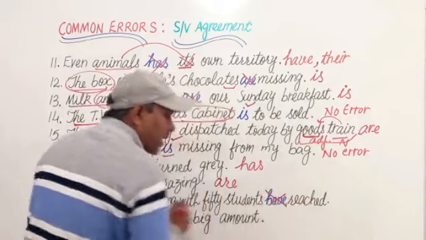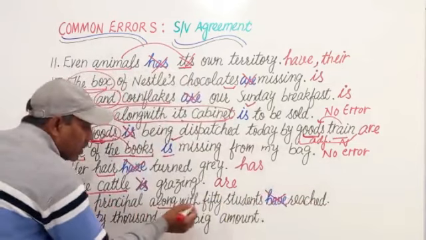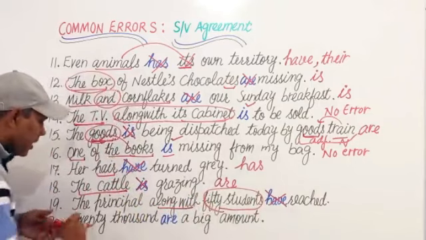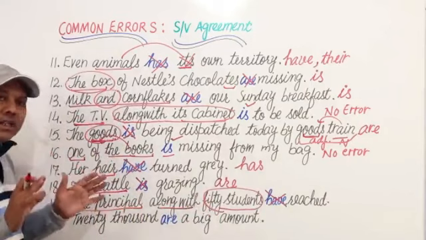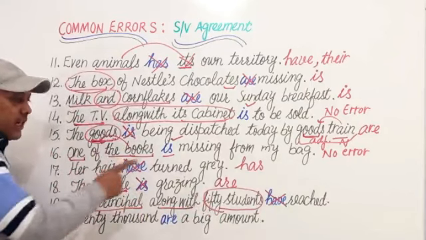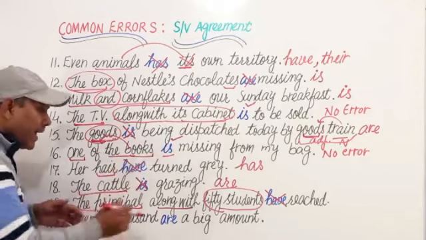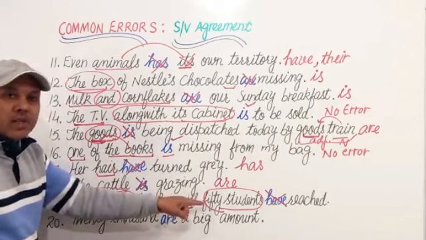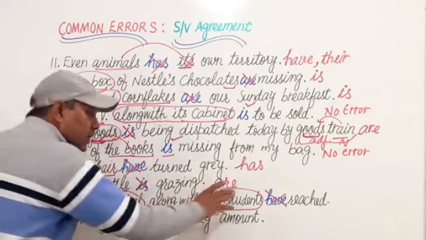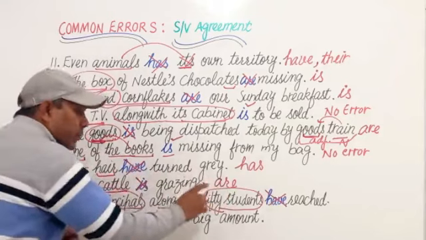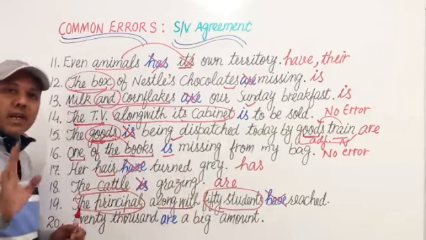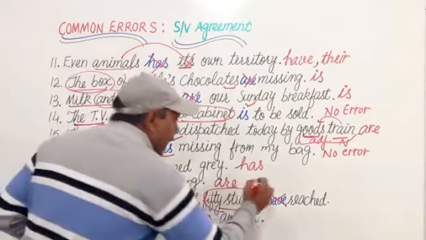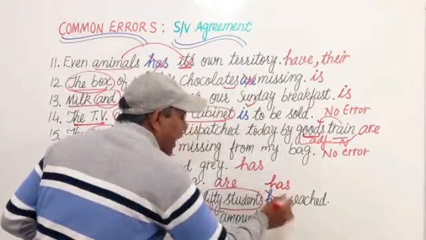Next is the principal along with 50 students have reached. Along with के बाद चाहे कुछ भी हो, this is not the true subject. What is the true subject? The principal, which is a singular subject. A singular noun. So we shall use singular verb agreeing with this singular subject, the principal, not with 50 students. चाहे यहाँ 50,000 students भी क्यों ना हो, along with के पश्चात plural subject कोई मीनिंग नहीं रखता, verb को प्रभावित नहीं करता, इसलिए हम यूज करेंगे has reached instead of have.